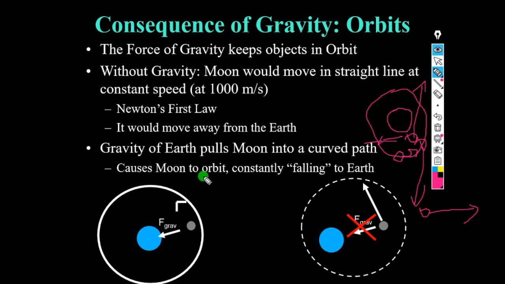This gravity causes the moon to orbit, constantly falling toward the earth. That means it has been pulled by the gravity of the earth. Hence it is attracted by the earth, and the moon is orbiting around the earth instead of falling. I have shown this in a figure. If there is gravity, it will move in this direction only, circular. If there is no gravity, the moon or any planet would move in this direction or that direction, in any direction. It may not be attracted towards the earth.